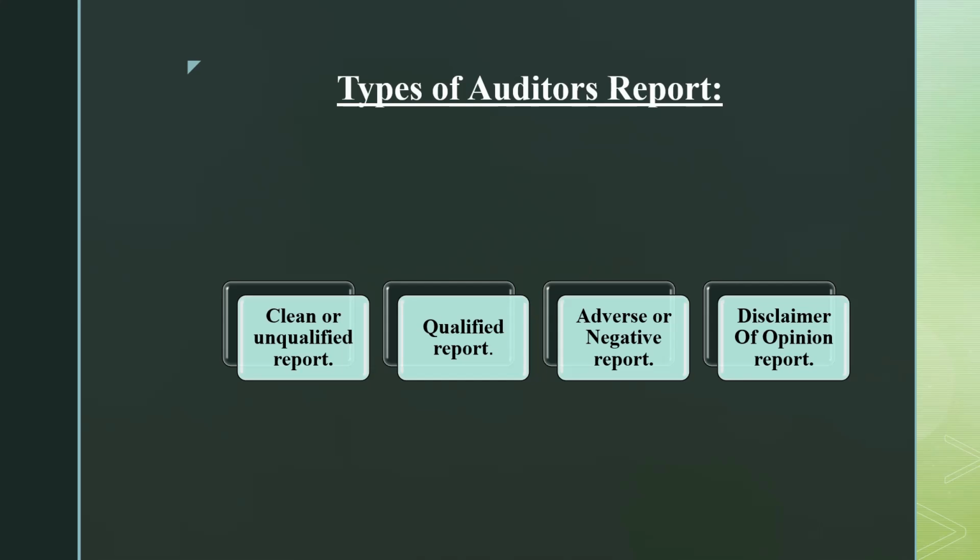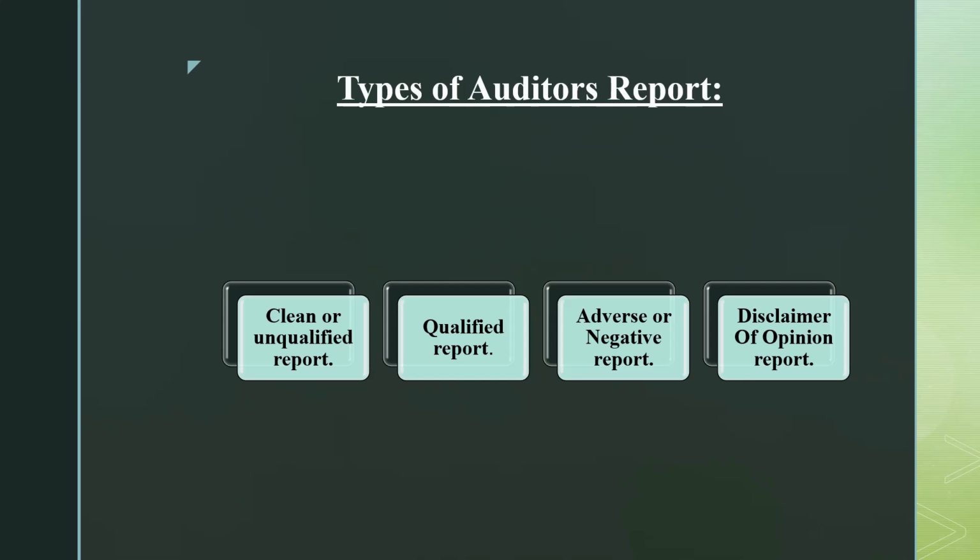So this is only issued when there are no errors in the financial statements. That means each and every transaction has been recorded as per the generally accepted accounting principles. When does the auditor issue a clean or unqualified audit report? When there are no errors in the financial statements.